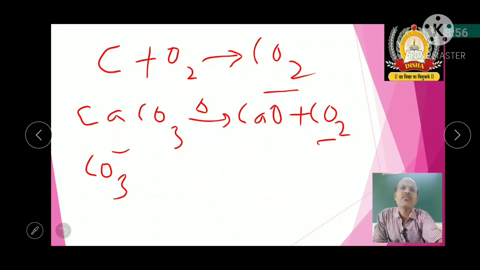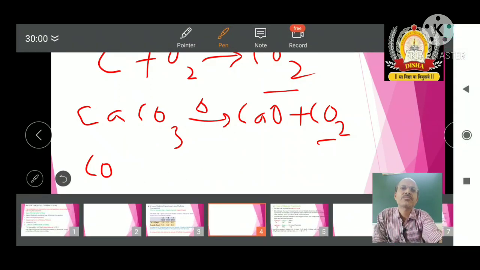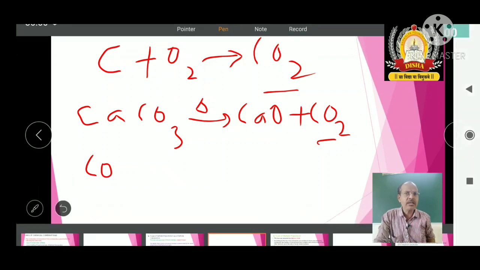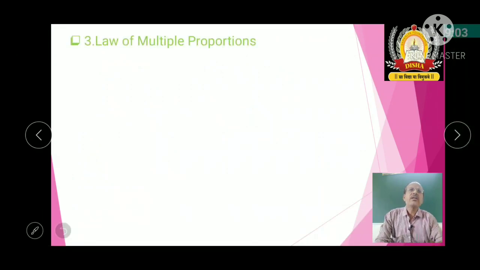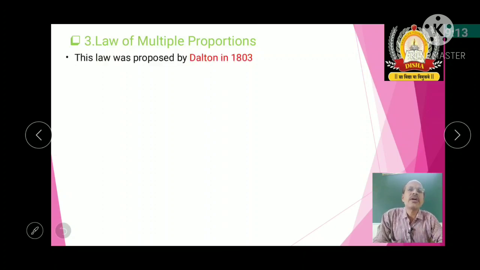Okay, now we'll see the third law, that is the law of multiple proportions. What does this law state? This law was actually proposed by Dalton in 1803.